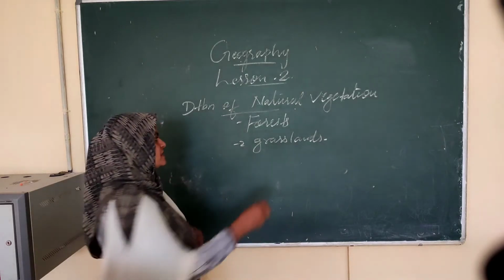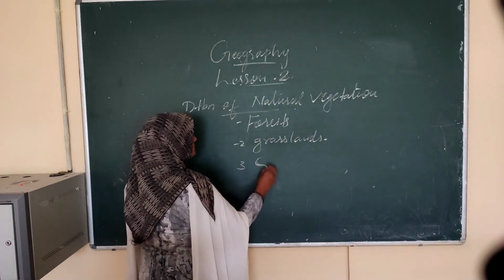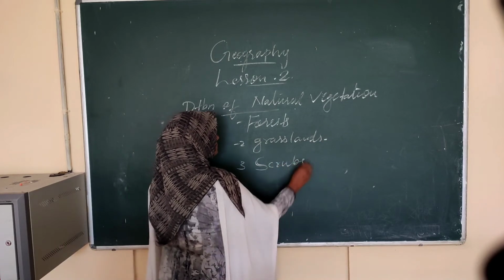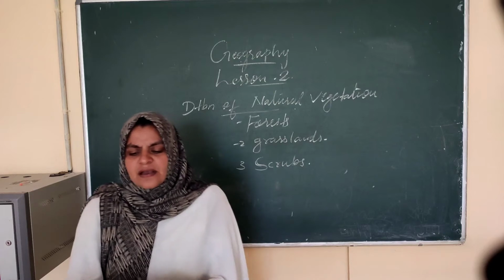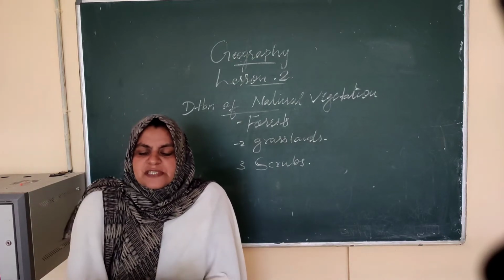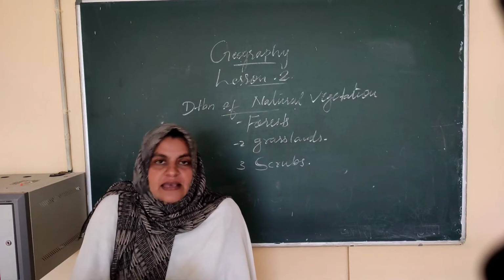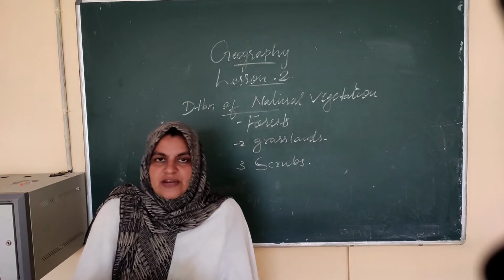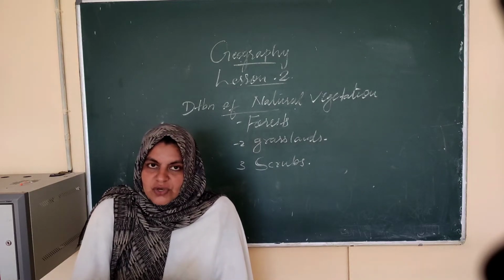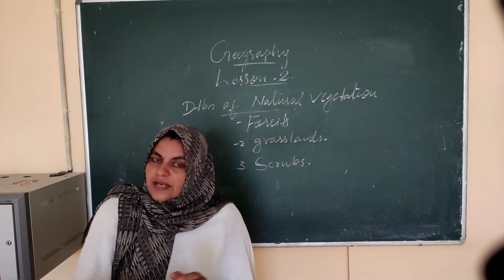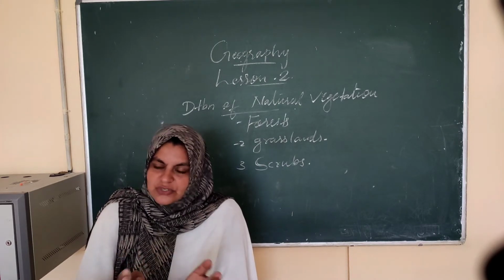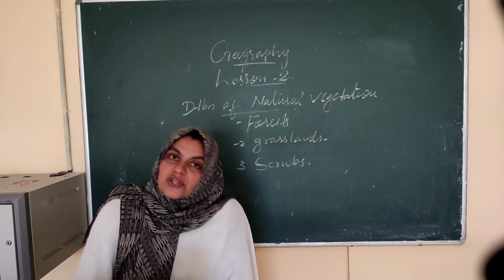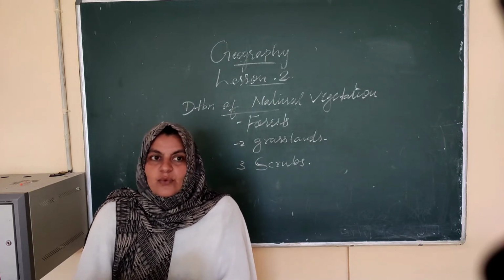Third one, scrubs. Thorny shrubs and scrubs grow in dry areas of low rainfall. So shrubs, thorny bushes, scrubs, small plants that spread along the ground, and also thorny bushes, plants with thorns.